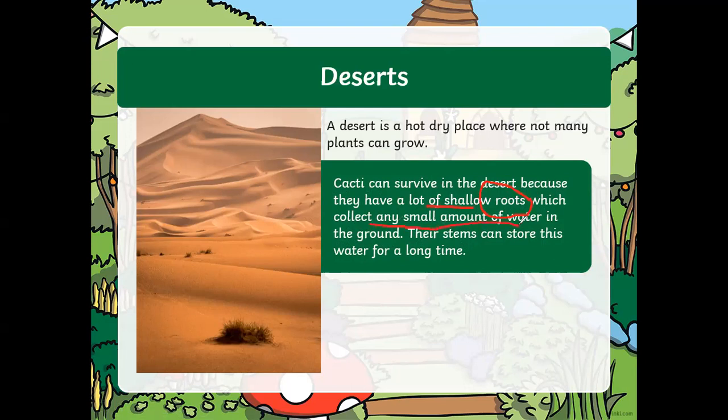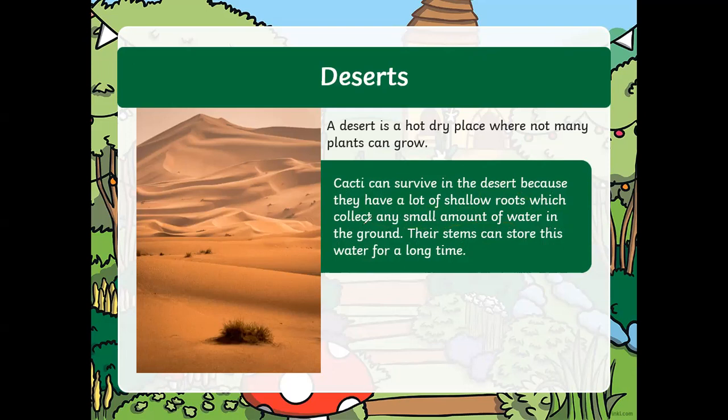Teacher, doesn't every plant need roots? Yes, every plant has roots, but the type of roots is different from one plant to another. But if you cut off any plant's roots, won't they die? Yeah, they'll die. The roots are the base. The roots collect the water from the ground for the plant to grow.